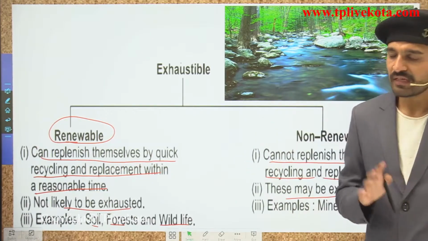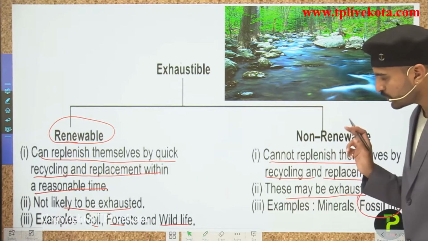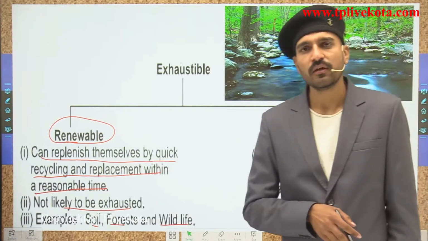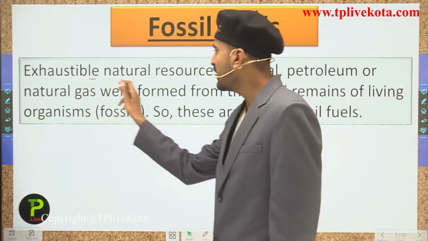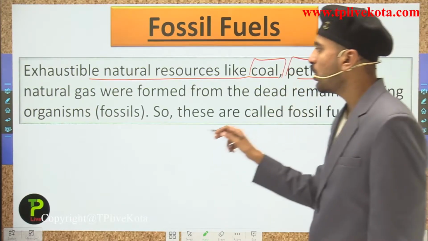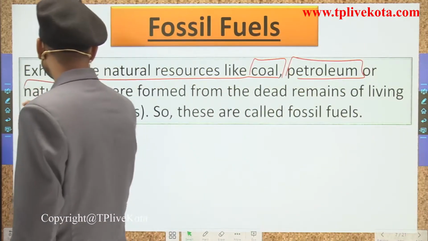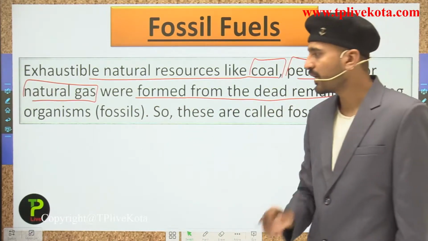Now students, let us start with the fossil fuels, which come under the non-renewable exhaustible natural resources. Talking about fossil fuels, the exhaustible natural resources like coal, petroleum or natural gas were formed from the dead remains of living organisms, that are the fossils.